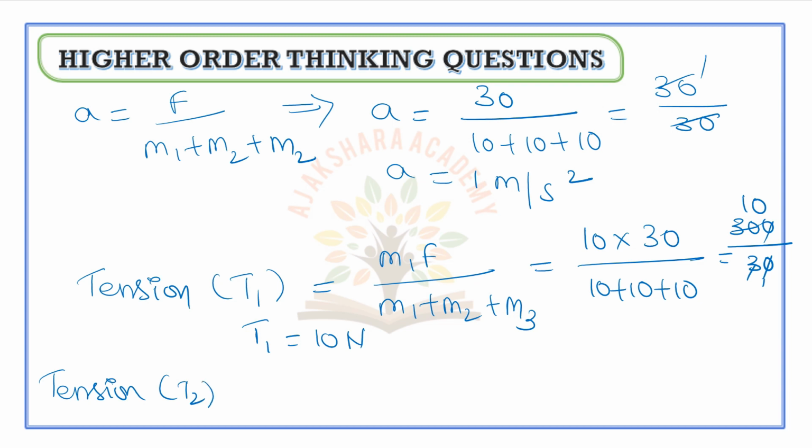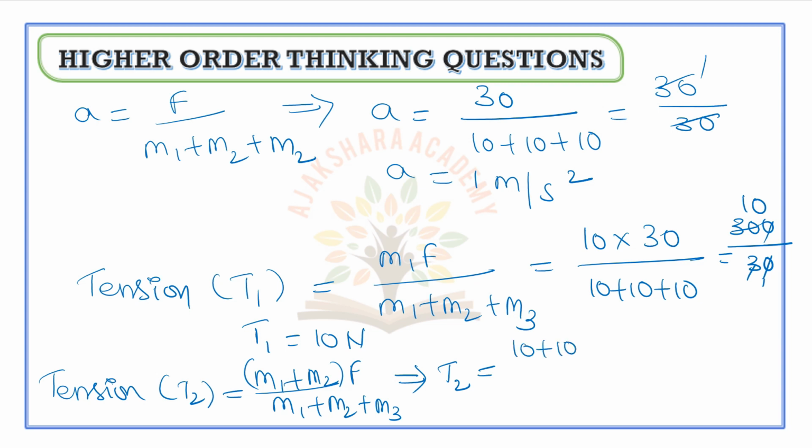So T2 is equal to M1 plus M2 times F by M1 plus M2 plus M3. Now substituting, T2 is equal to M1 plus M2, each 10.